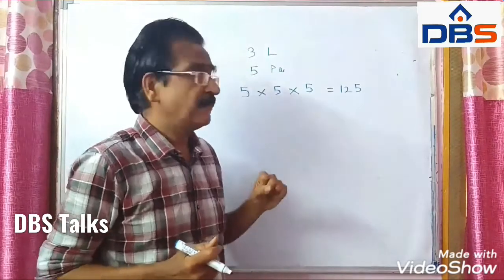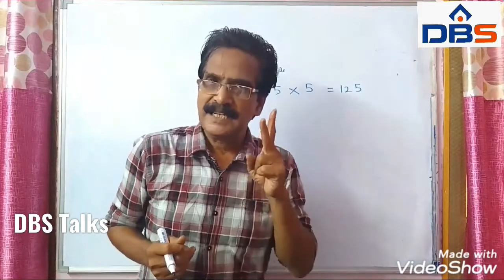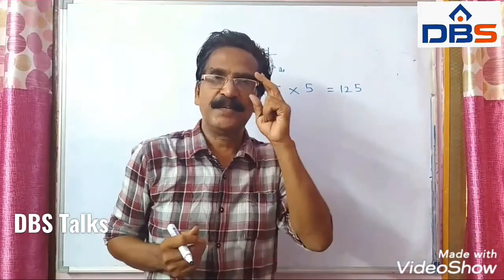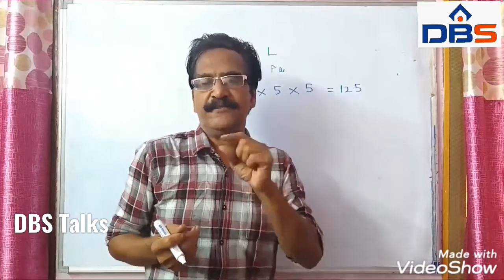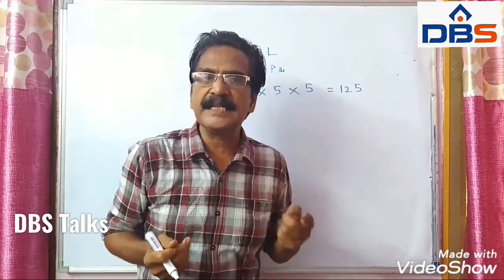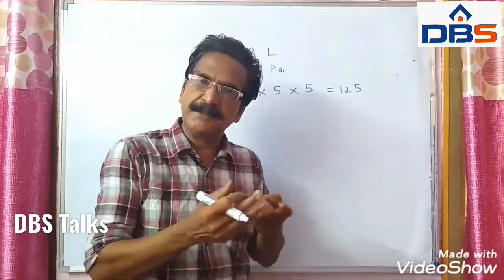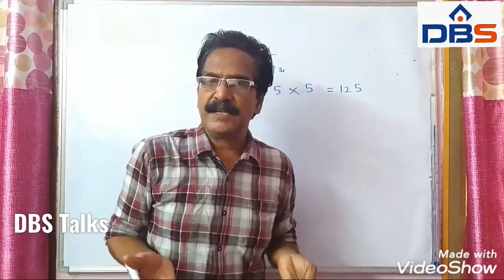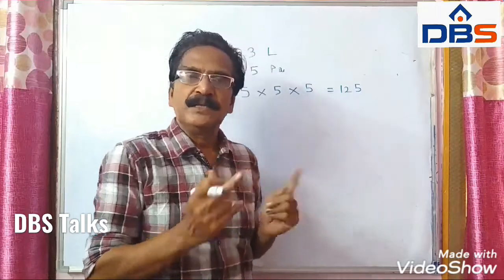One more similar question is there. You must be familiar with that question. In how many ways can 3 rings be worn to 5 fingers? Same question. First ring can be worn to any of the 5 fingers, and also the second ring, and also the third ring.